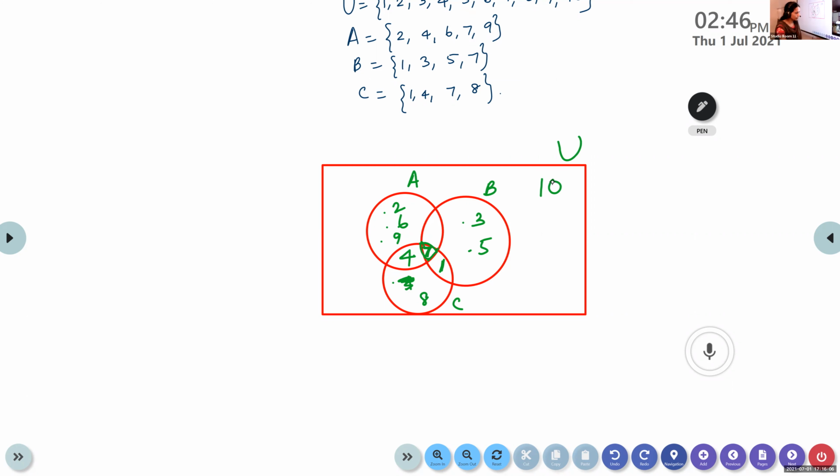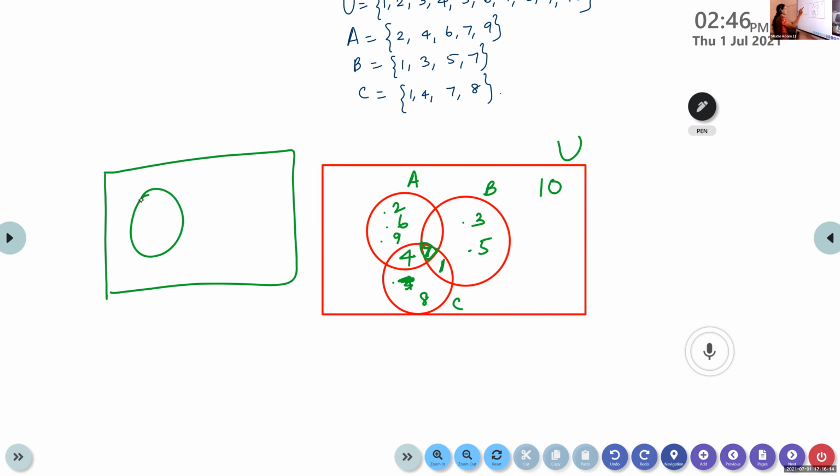Is it okay? Now, while representing a Venn diagram, suppose I draw like this. Suppose one set is outside. What does it mean? Suppose A is like this, B is this. That means nothing in common. They don't have anything in common. No common element is there. So if there is no common element, we call these sets disjoint sets. They have nothing in common. It is called disjoint sets.